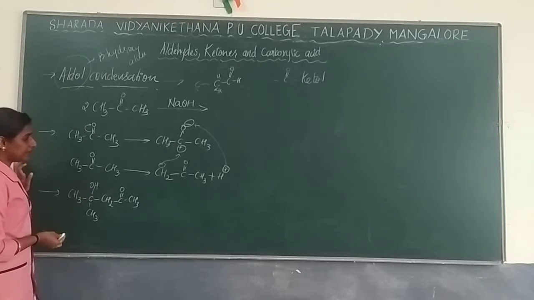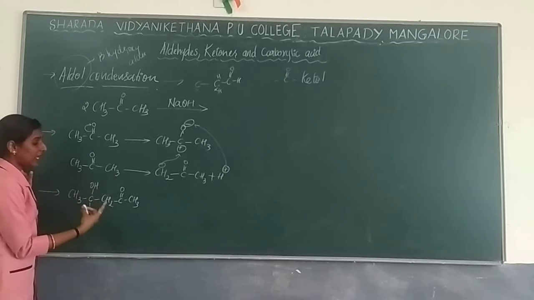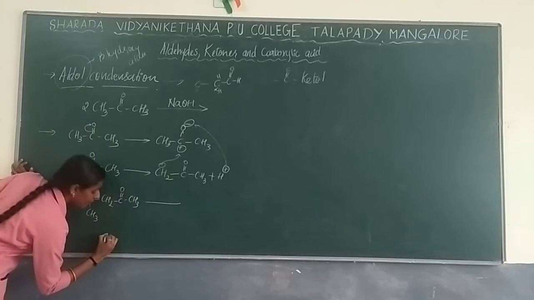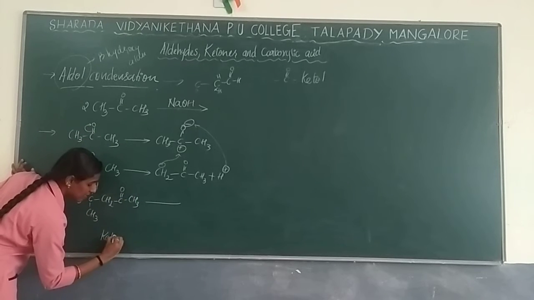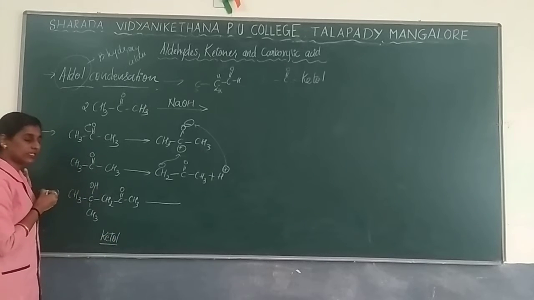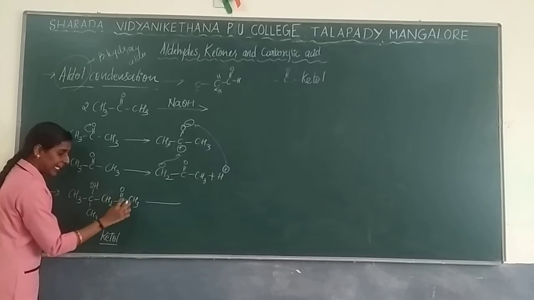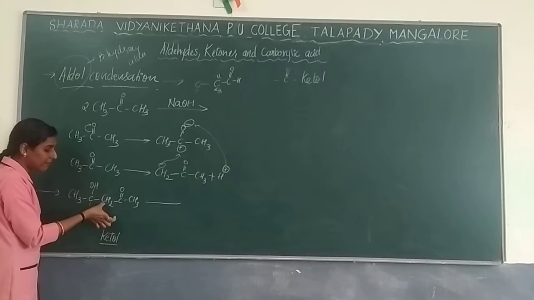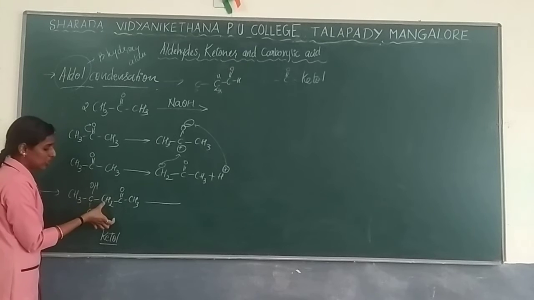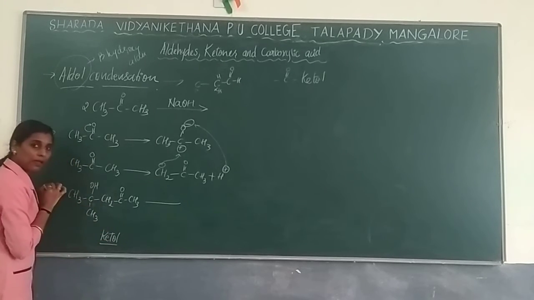Now what will happen? In this reaction, the product whatever we have got is now a ketone. Why am I telling this as ketone? Because this is your carbon, your ketone functional group. As I said, next to it which carbon is present, because with this reaction aldol condensation, this will be considered as alpha and this carbon will be considered as beta.